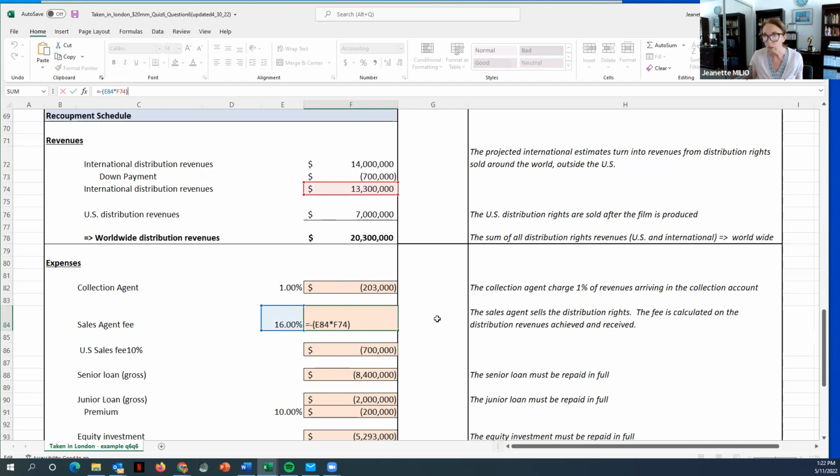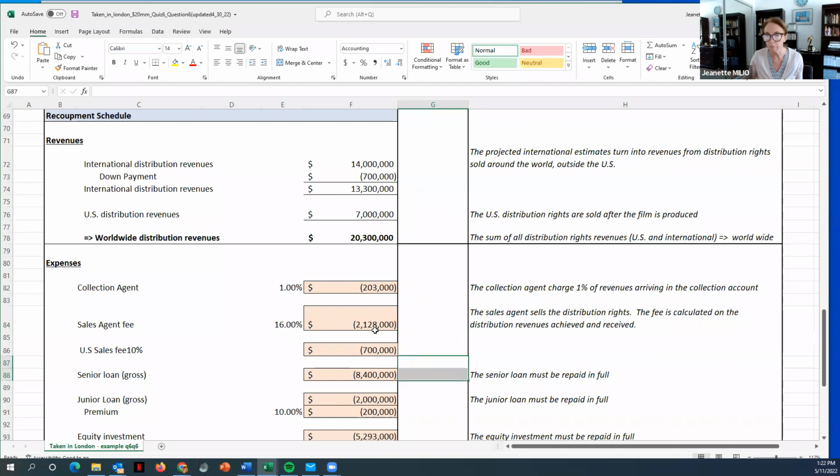So because we're not having to pay 16% on the entire international distribution rights revenues, but only 16% on the 13,300,000, this amount is 2,128,000. Remember, we already paid the 16% on this, so we don't have to pay that again. That's why we need to jump here and really just pay the sales agent what they actually still owed at this moment, right? So that's why it's 2,128,000.